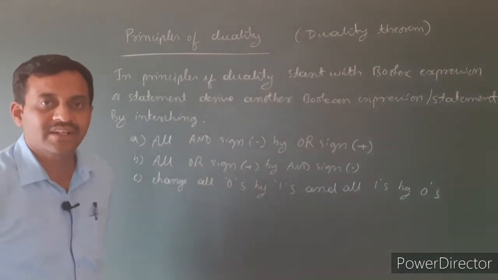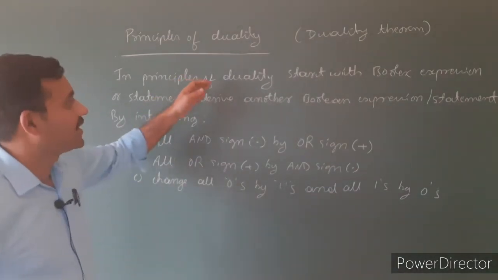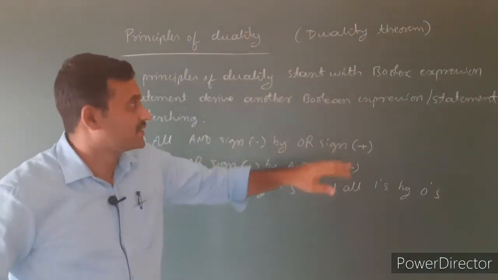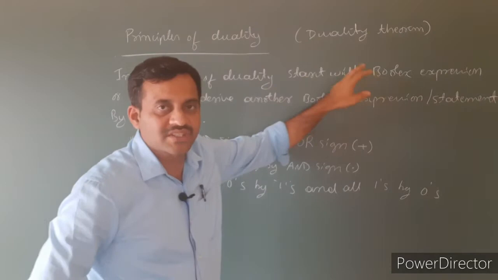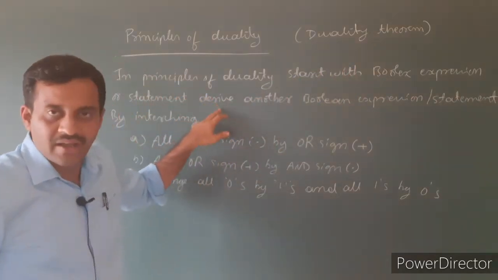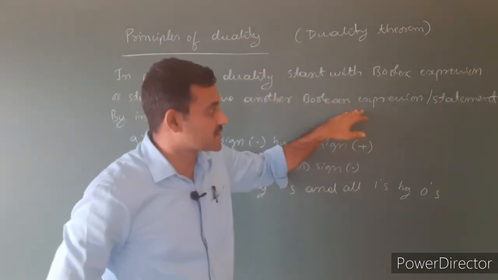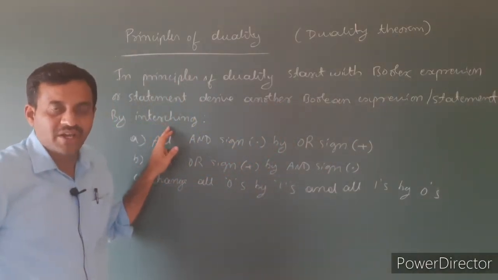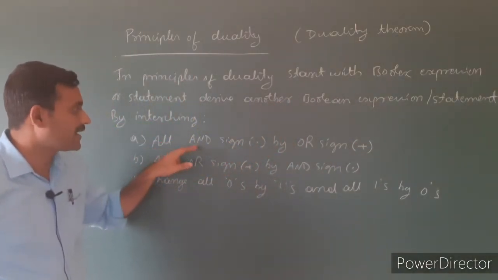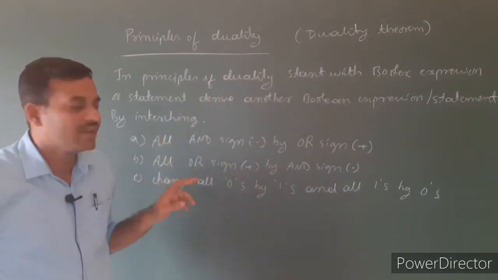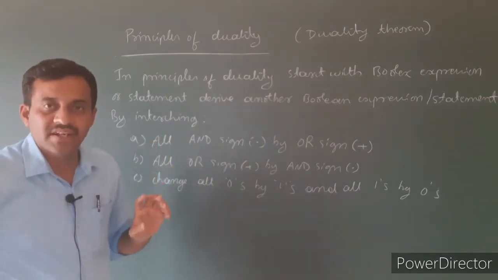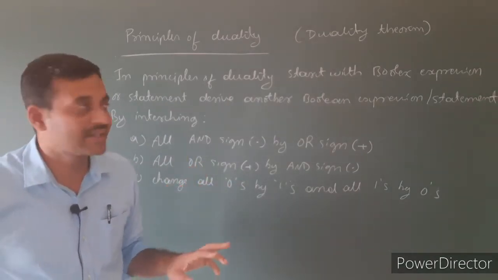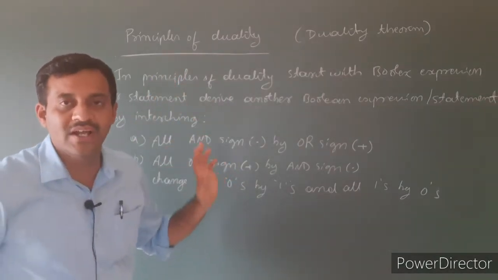What is principle of duality here? Derive another expression starting with a Boolean expression. See here, start with a Boolean expression or statement. Derive another Boolean expression or statement by interchanging all AND signs by OR signs, all OR signs by AND signs, and all zeros by ones and all ones by zeros. That is called principle of duality.